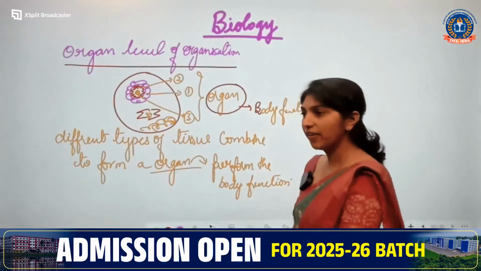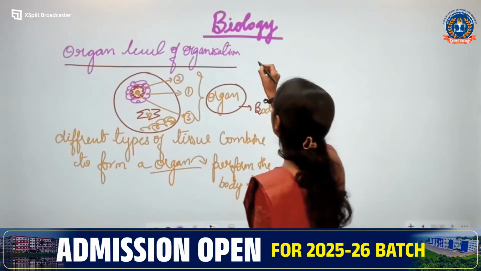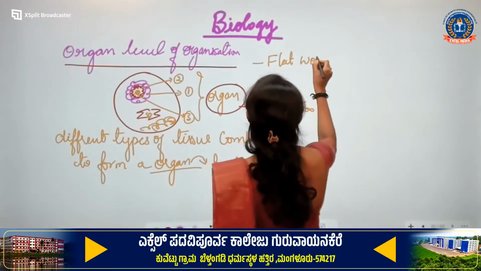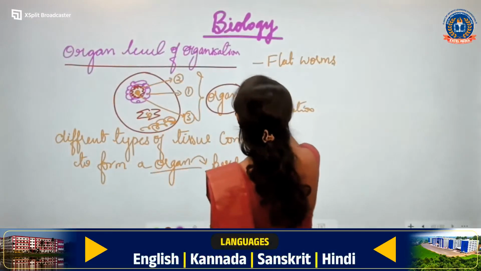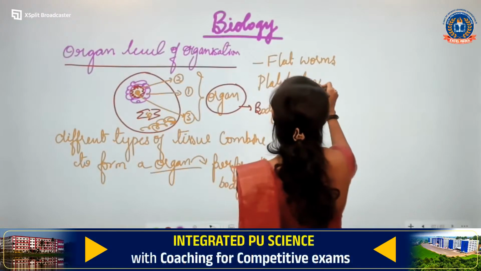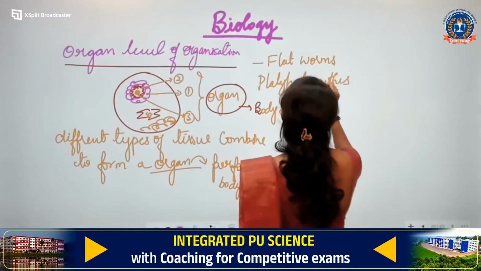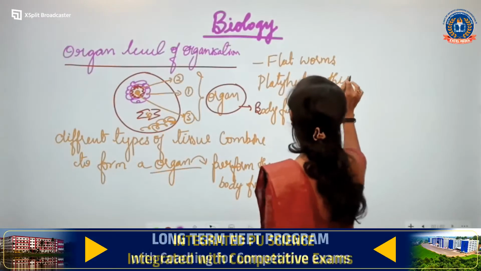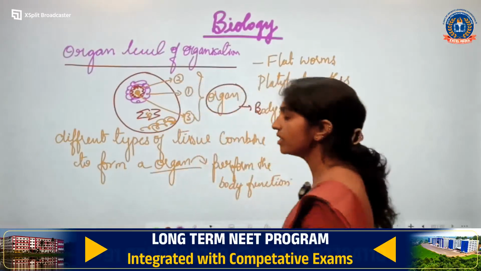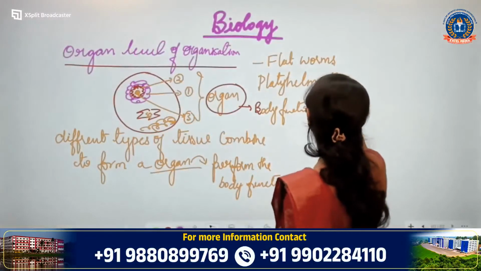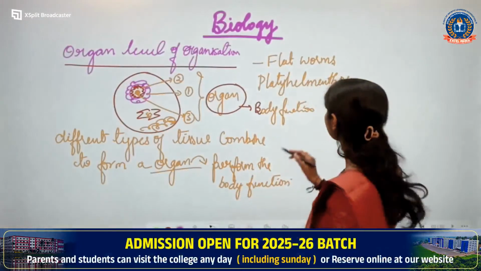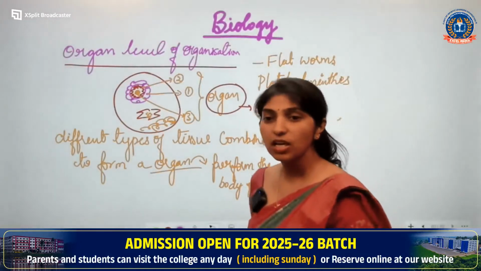Is that clear? Okay, for example you have flatworms, or you can give the example as Platyhelminthes. It is Platyhelminthes, or you can say flatworms.